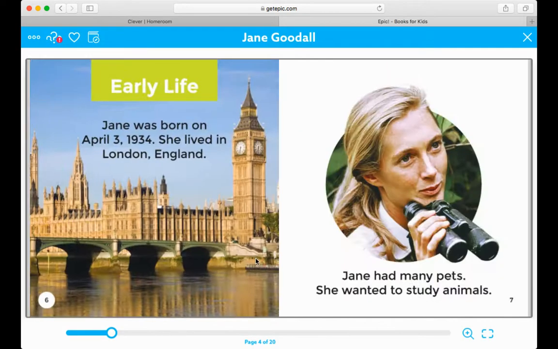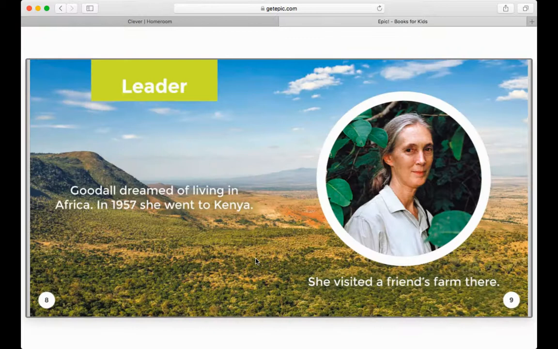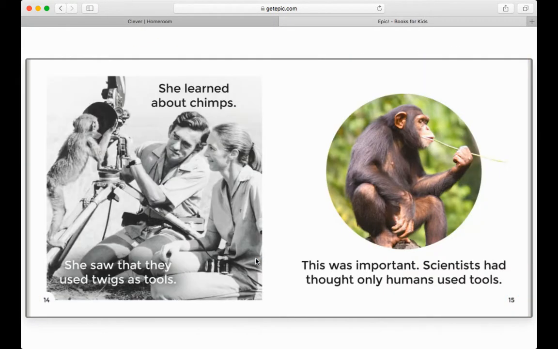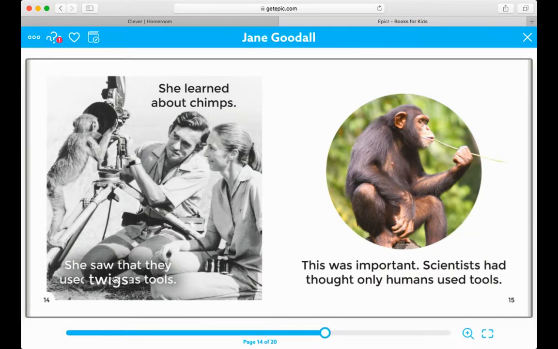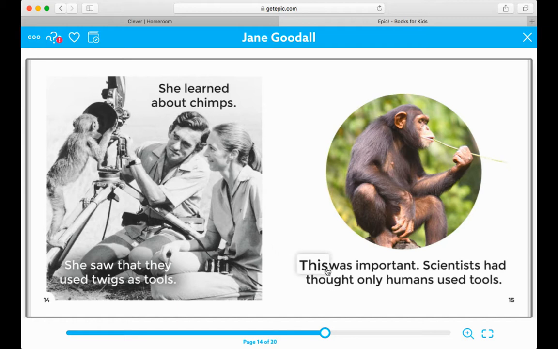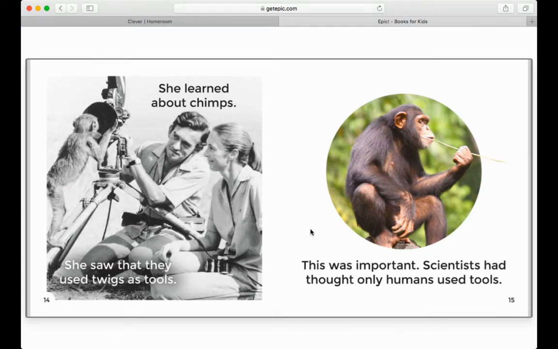And remember that through her studies, what did she find out about chimps? Remember that she saw that they used twigs as tools. And this was important because scientists had thought that only humans used tools. So she discovered something new.